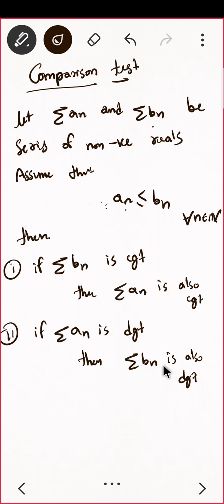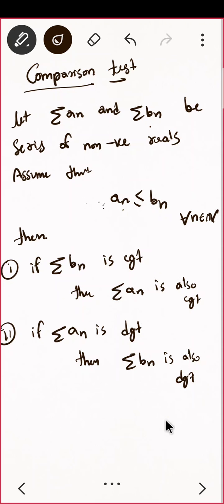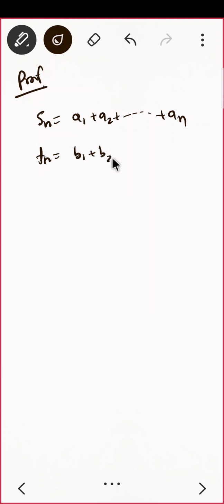And see, if you want to prove, the proof is very easy since it is non-negative reals. So what you have to just check is whether it is bounded or not, that's it. So if you want to see the proof, let us quickly see. Actually in the syllabus they have mentioned not to do the proof, but I'll just give you a hint. Let us see Sn, क्या रहेगा, A1 plus A2 plus An, and let us take Tn as B1 plus B2 plus Bn.